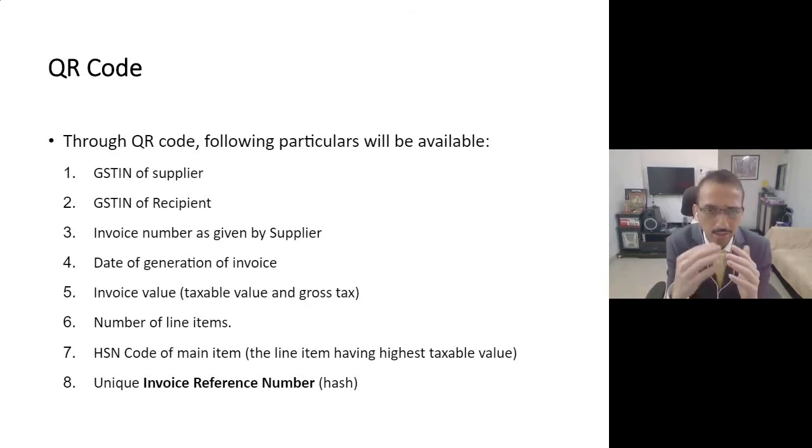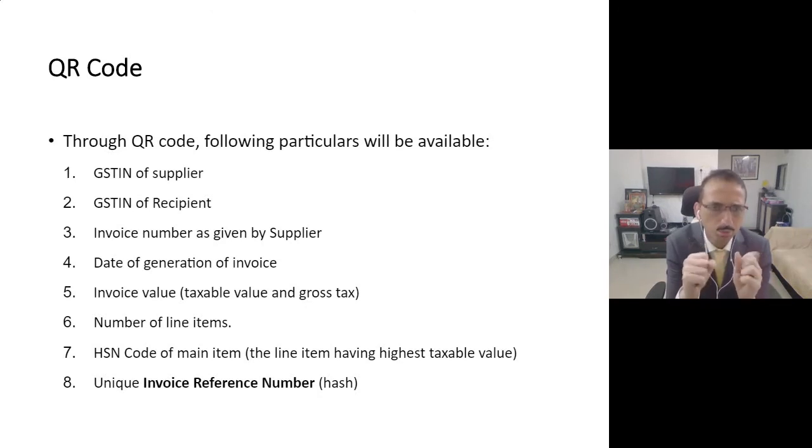Now, what is a QR code? As we mentioned, once you report the data, the government will generate an IRN number on their portal, and they will also generate a QR code. You will have to extract the QR code and print it on your invoice. Now, some of the participants might ask, what is this QR code? So friends, please note a QR code is nothing but your barcode. It looks like a barcode, it's just certain dots.